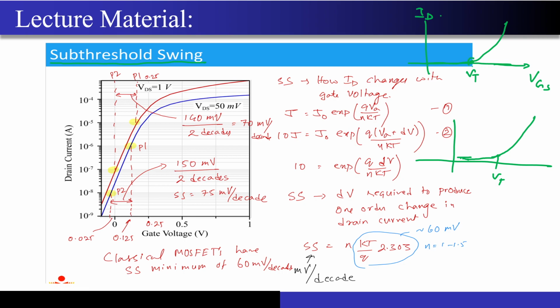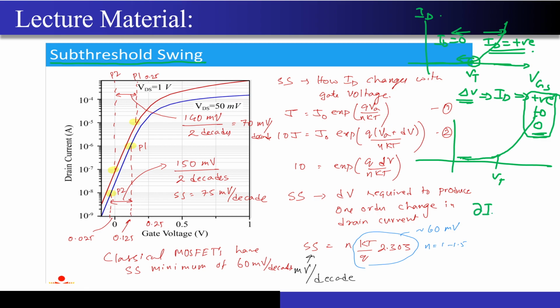Now one question to you guys. If below Vt I want Id to be 0 on the left side, and on the right side I want Id to be some finite positive value, what does this mean? If I change my VGS a little bit by delta V, my ID should go from positive to 0 value immediately. Correct?